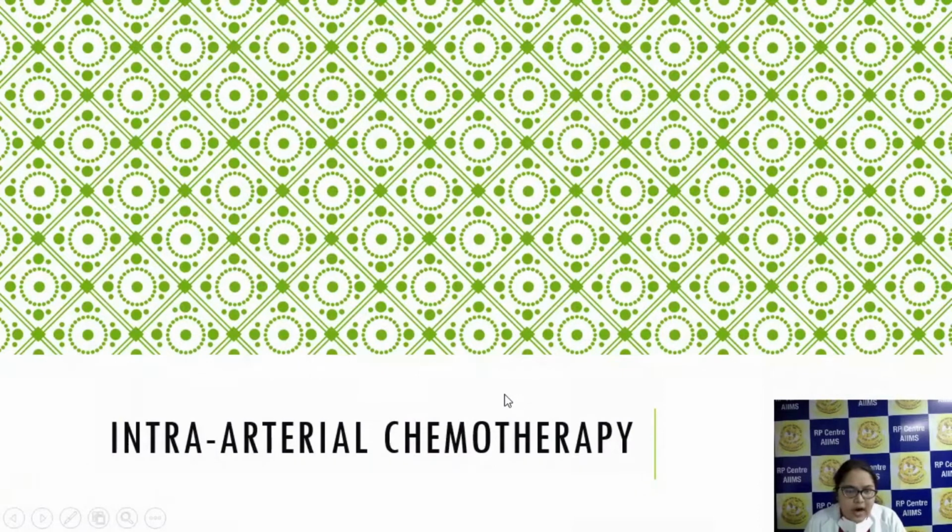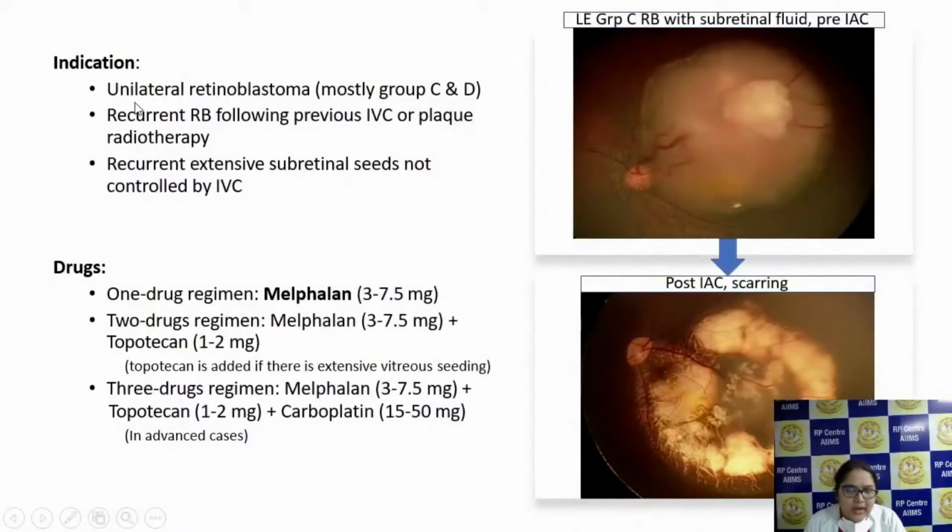Now coming to intra-arterial chemotherapy. So what are the indications? It can be given in neonatal retinoblastoma, mostly group C and D, and recurrent RB following previous intravenous chemotherapy or plaque radiotherapy, and recurrent extensive subretinal seeds not controlled by intravenous chemotherapy. Here also a 1 drug regimen, 2 drug regimen, and 3 drug regimen we can give. And the most common drug we are giving is melphalan.